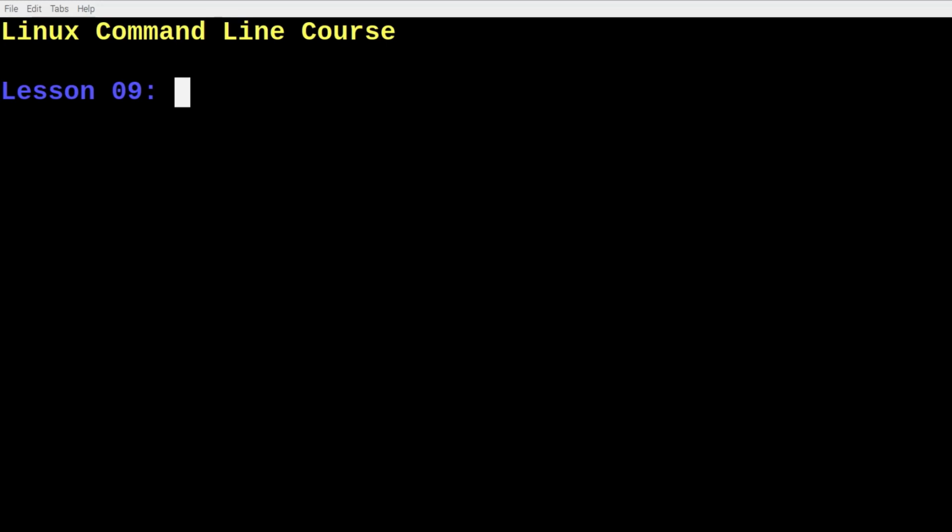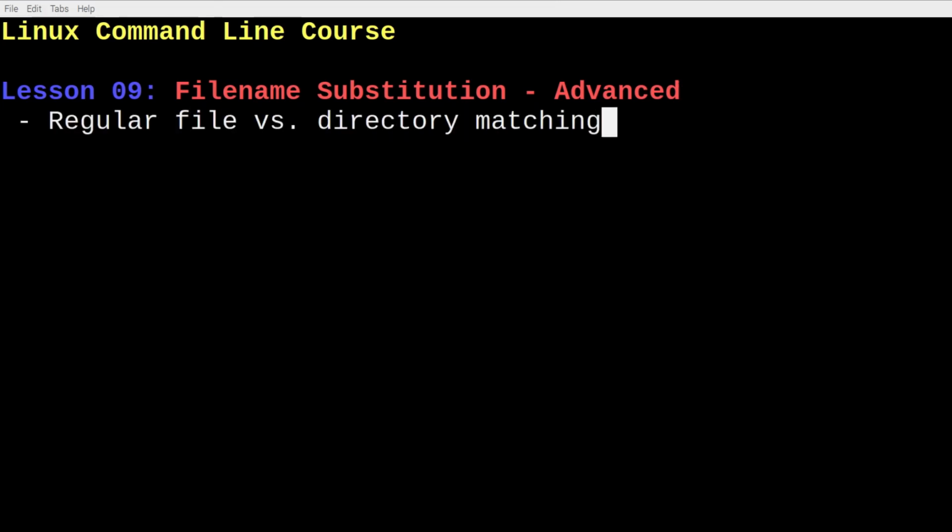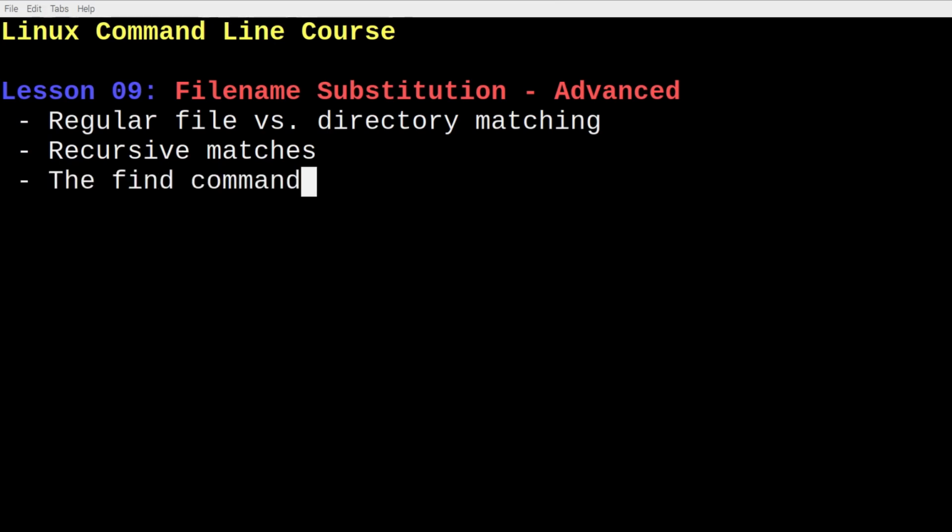Hello. This video is an advanced look at the topic of file name substitution using wildcards in the Linux shell. Specifically, I will show you how to distinguish between regular files and directories in wildcard matching and how to match file names recursively inside subdirectories. I will also introduce the find command.